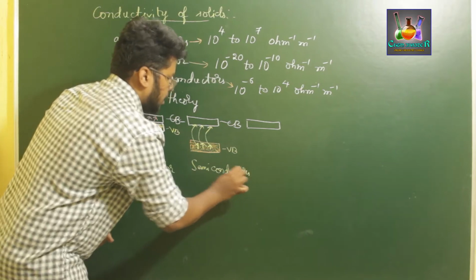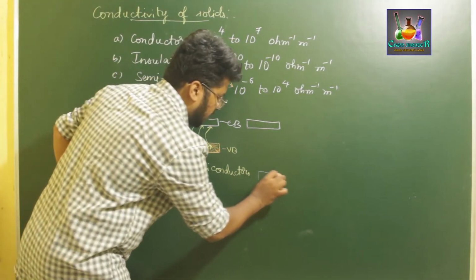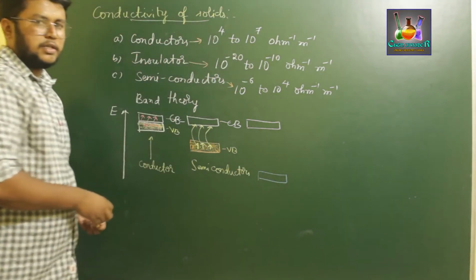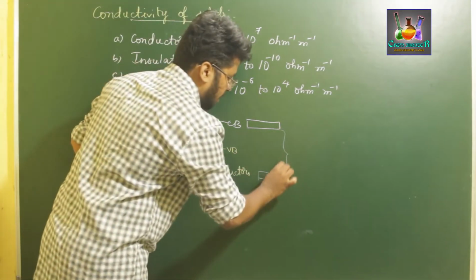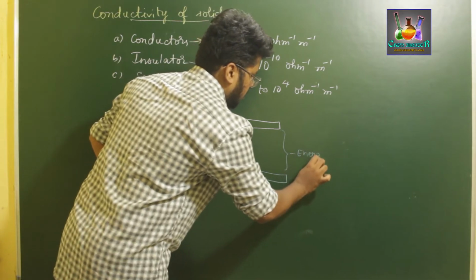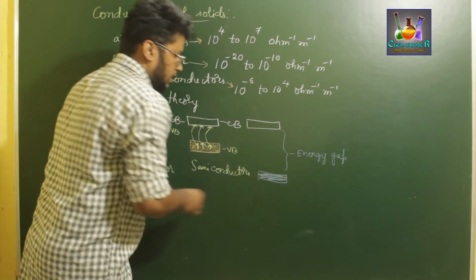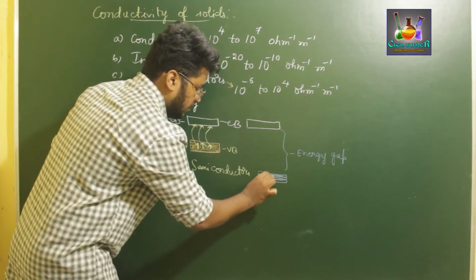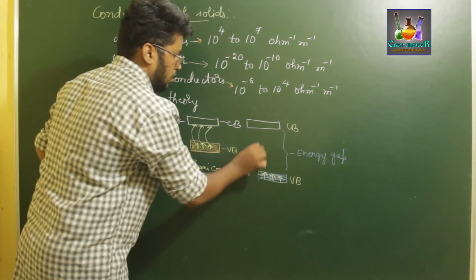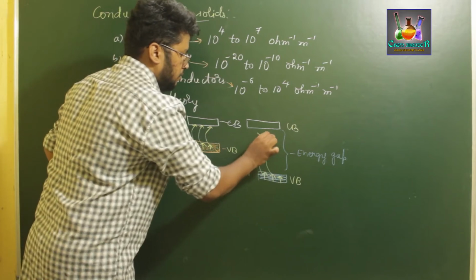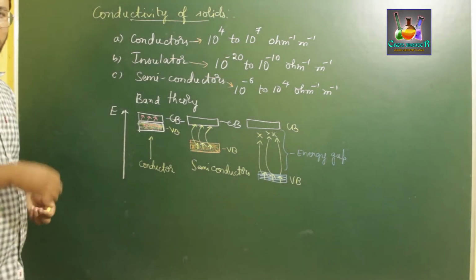These are called semiconductors. And the last one is, if we have the valence band very far away from the conduction band, that is, if there is a huge gap between valence band and conduction band, this gap is called the energy gap. If there is a huge energy gap between valence band and conduction band, then the electrons cannot jump from the valence band to the conduction band. Hence, those substances cannot conduct electricity.